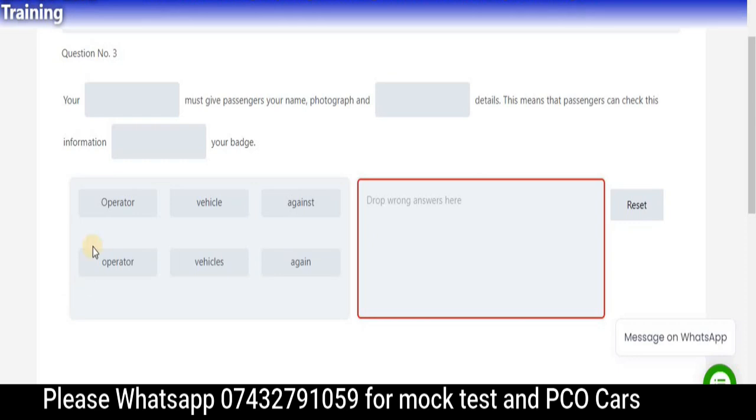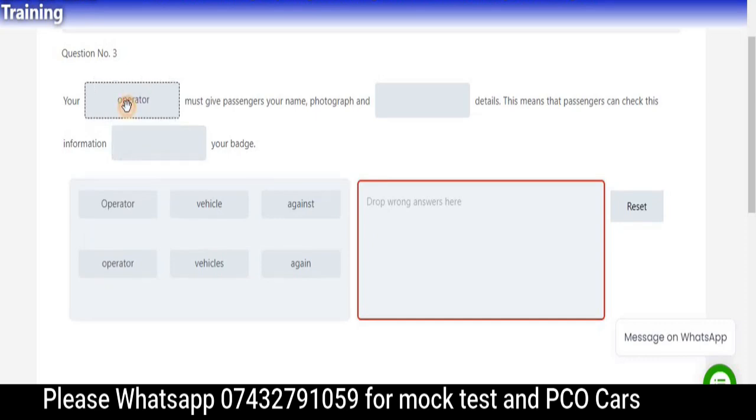So please pause and try to find the answer as well. So I got the answer. Your operator. So we're not going to put this operator because the O is capital. So this O with a small O, sorry. So this operator with a big O is going to go into the box.